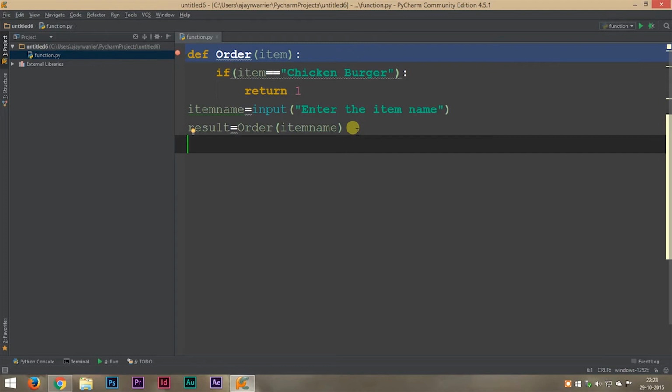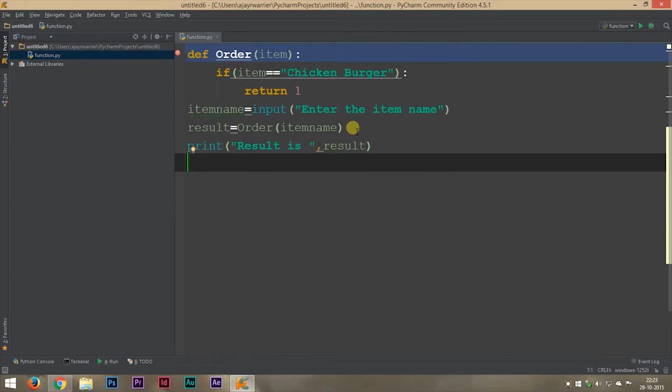So let's print the result value so that you'll have a clear idea when we run the program. Okay, so our last part is that we are going to check if the result value is 1, it must print the price of our chicken burger. So let's do that.